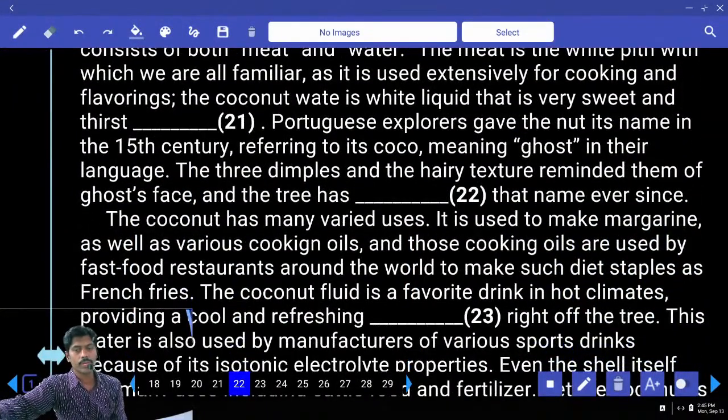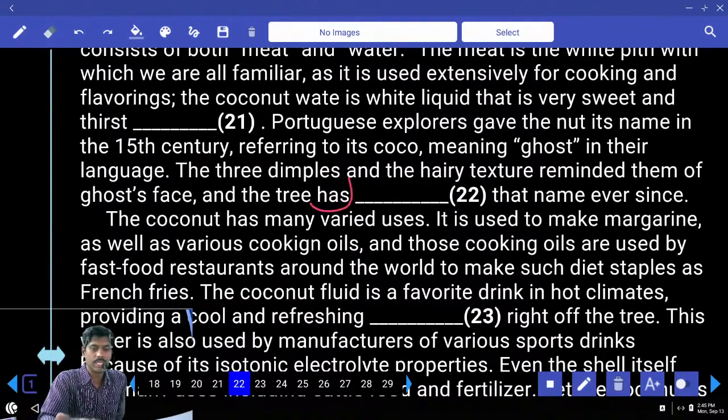A Portuguese explorer gave the nut its name in the 15th century, referring to its cocoa, meaning ghost in their language. Cocoa means ghost, according to the Portuguese. Because of the eyes, the coconut has eyes like a ghost. The three dimples and the hairy texture reminded them of a ghost face. Three dimples and hairy texture. And the tree has dashed that name ever since.